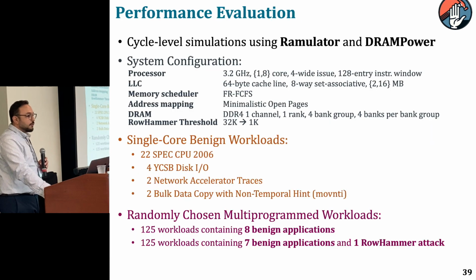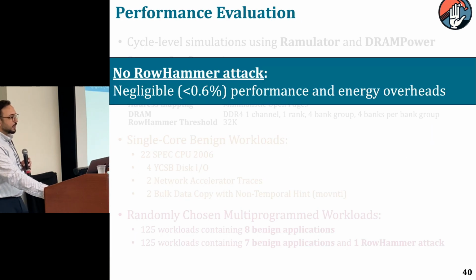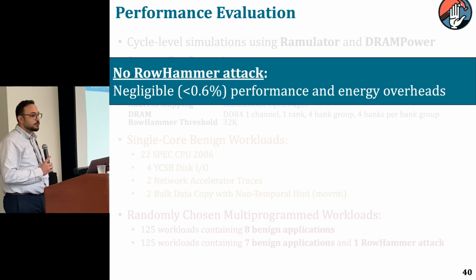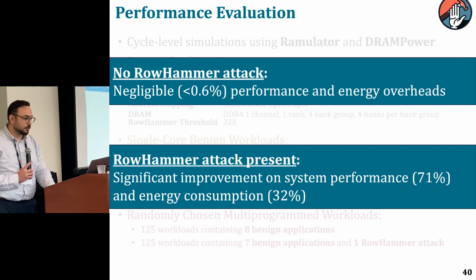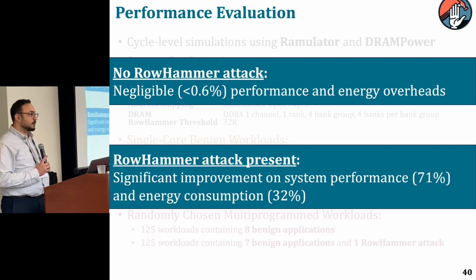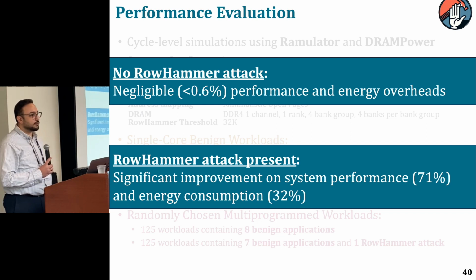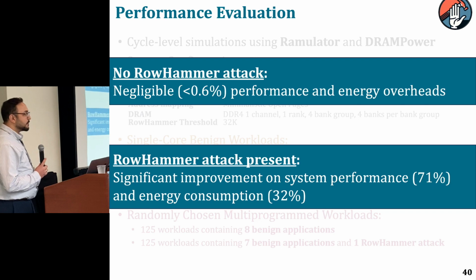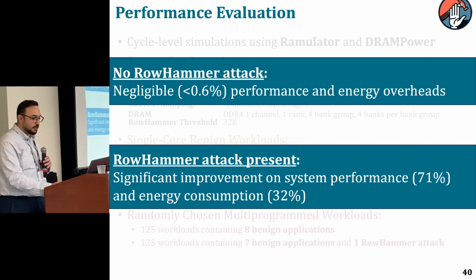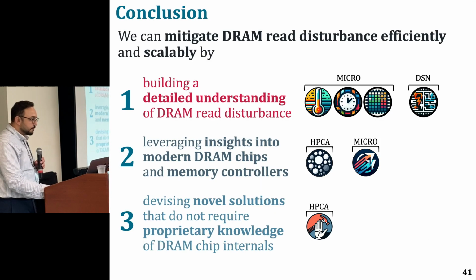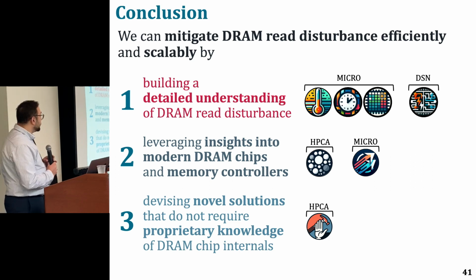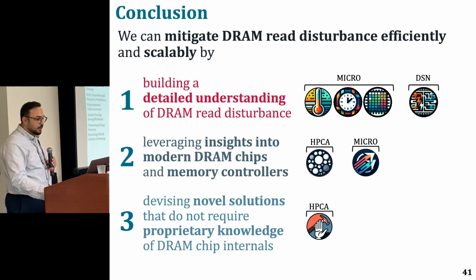When we look at the performance evaluation, we show that our mechanism incurs negligible performance and energy overheads when there is no attack going on in the system. And when there is an attack, what we do is basically throttle the accesses of the attack, so it slows down the attack a lot. That opens up some memory bandwidth for the concurrently running applications, and by doing so, it can improve the system throughput and improve the energy efficiency as well. So this concludes all the contributions in my thesis.